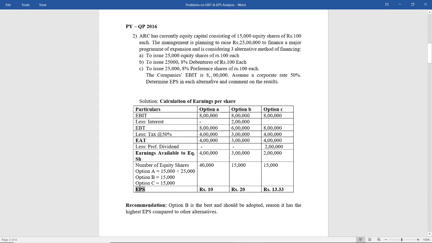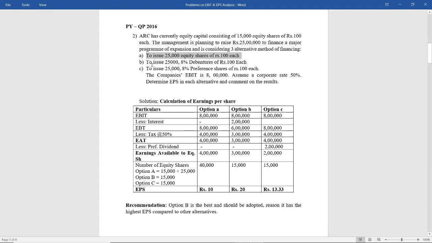Option A. We start first with the EBIT. EBIT is 8 lakh rupees. So uniformly we write at all the options 8 lakh rupees. Less interest. Interest, as I told you, only is given to the debenture holders or to the bank loan. So in case of first option, is 25 lakhs raised through bank loan or debentures? No. So there will be no question of interest at all. So either you can write dash, 0 or nil.